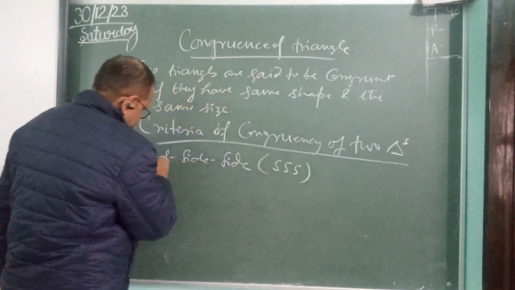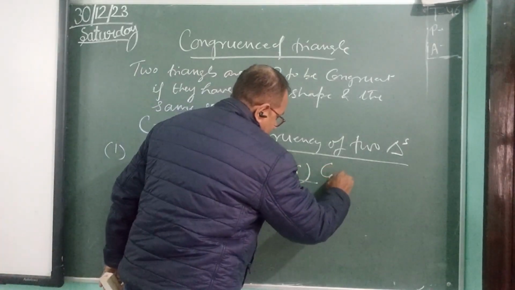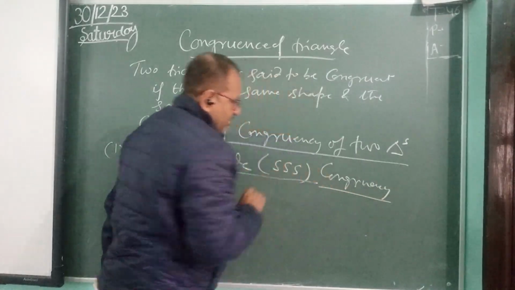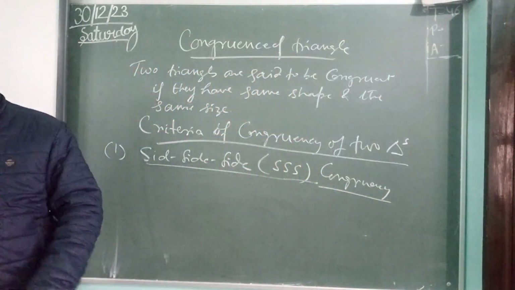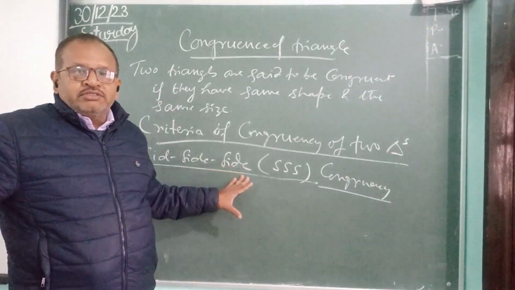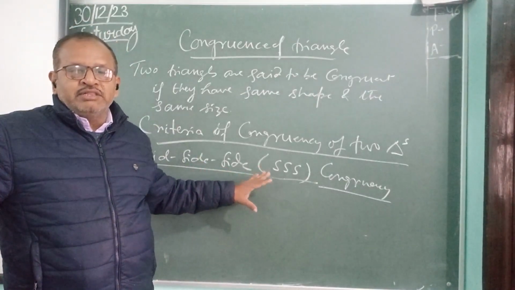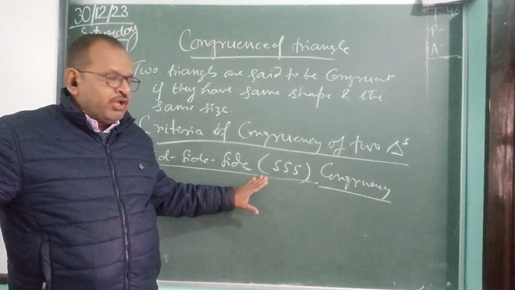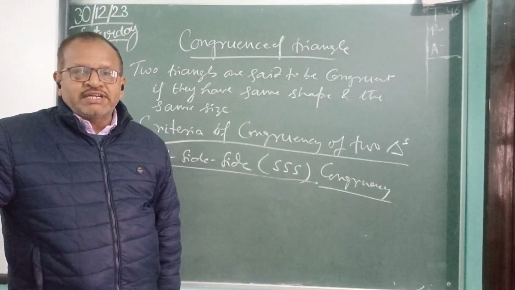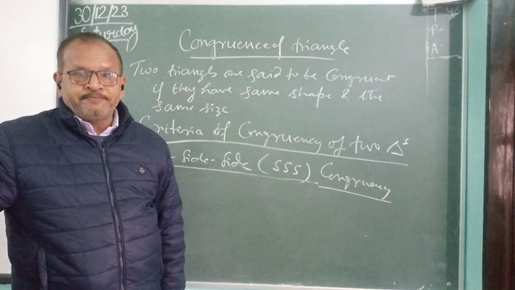So what is SSS congruency? If all three sides of one triangle are equal to three sides of the other triangle, then both the triangles are said to be congruent.